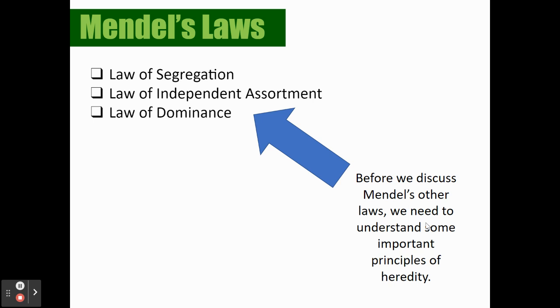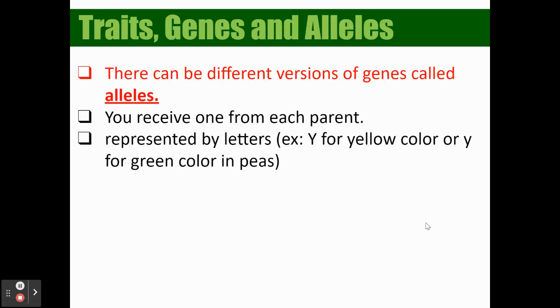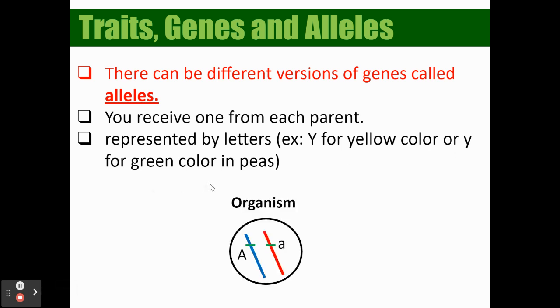Okay, so before we discuss the other laws, we need to understand some important principles. We're not going to get to the other laws just yet. But we do need to know that there are different variations of genes called alleles. I'm going to be using this word, so you need to know what it is. Different versions of a gene are called alleles, and we're going to represent that with capital and lowercase letters. We're going to use capital Y for yellow in terms of our pea plants and lowercase y for our green pea plants.